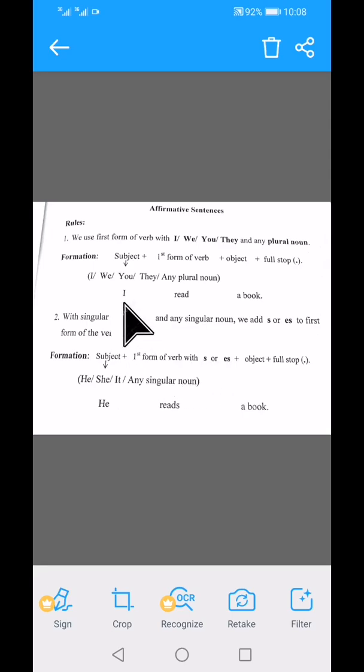For example, I read a book. Read is first form of verb. But if there is he, she, it or any singular noun in the sentence, then the sentence will be he reads a book, means you just add s with first form of verb. So always remember that third person singular noun, third person pronouns or any singular nouns have s or es with first form of verb.